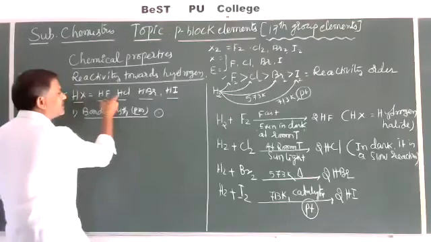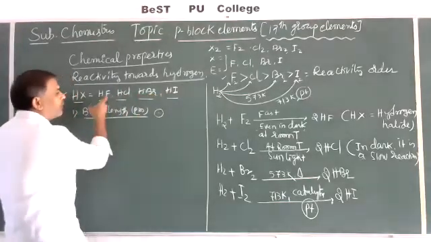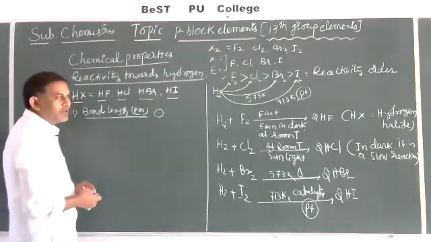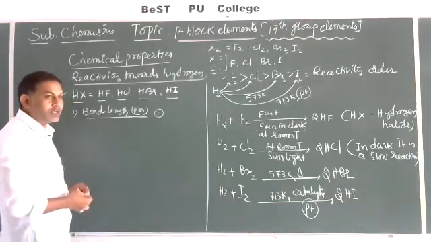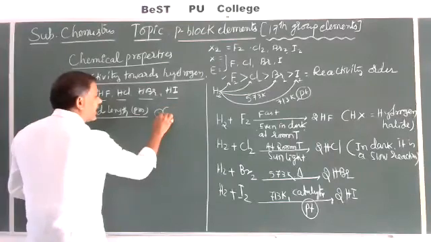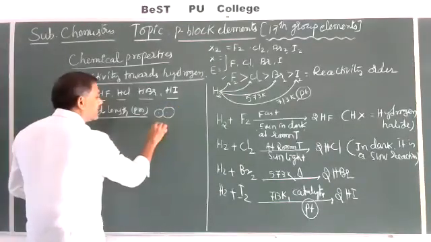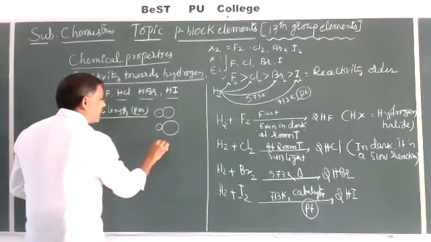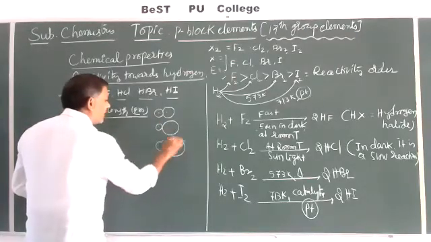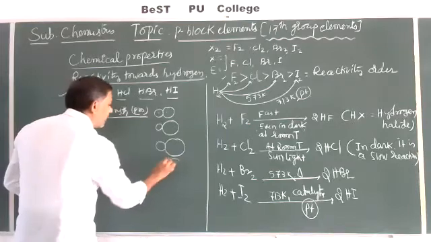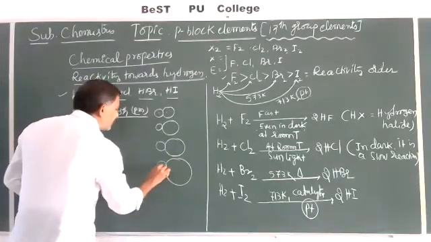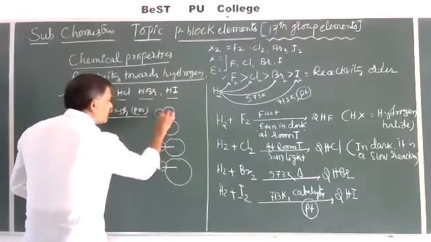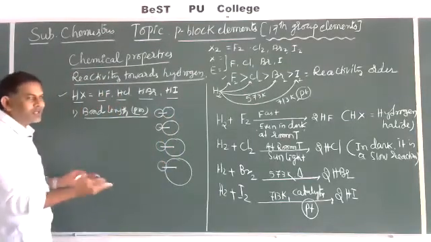But from fluorine to chlorine, chlorine to bromine, bromine to iodine, atomic number increases, so what happens to size? It increases. That's why this is hydrogen fluoride, this is hydrogen chloride, this is hydrogen bromide, this is hydrogen iodide. Top to bottom, between hydrogen and halogen atoms, as atomic number increases, size increases.